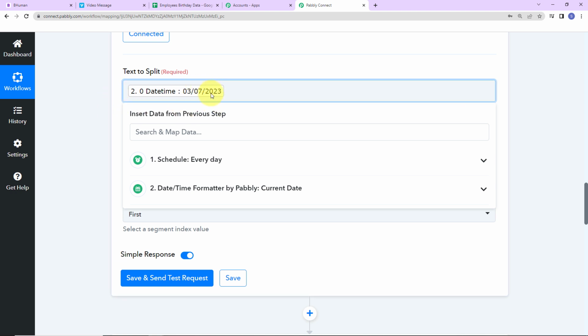Now why did I map this information? So that every time the workflow runs, it can take the new data. Had I written the same information manually, then even when my workflow was running tomorrow or day after, it wouldn't have taken that particular date. Instead, it would have taken this manually written date. So to avoid that, we map the information.